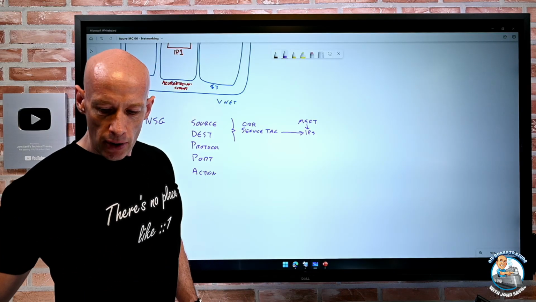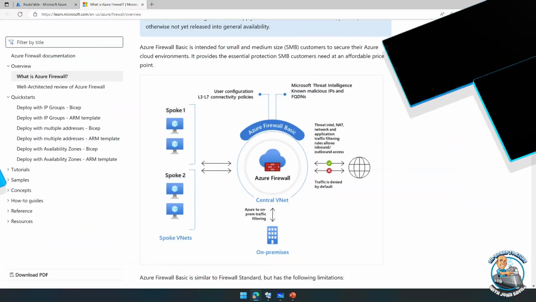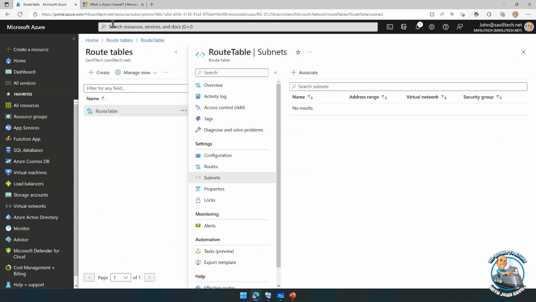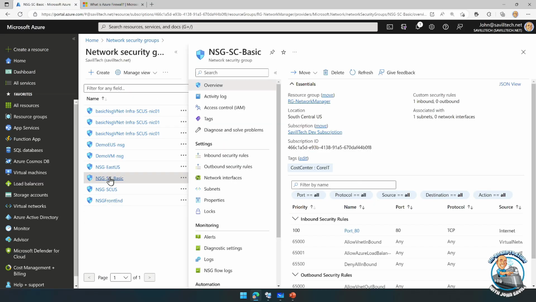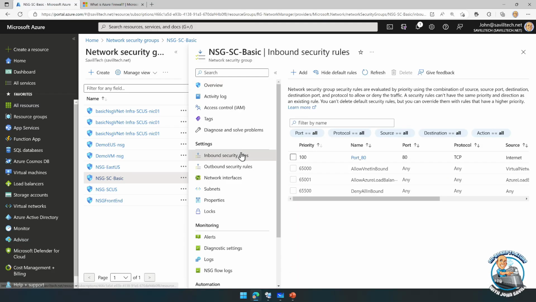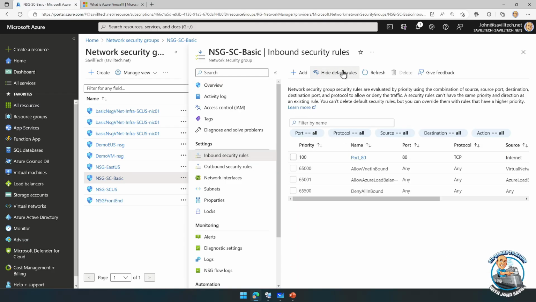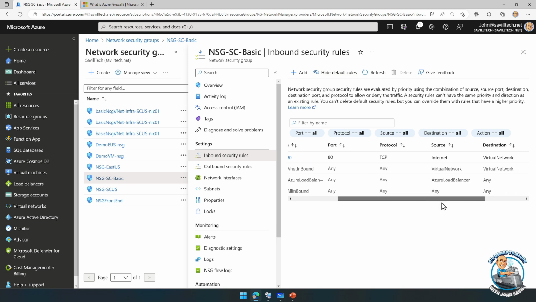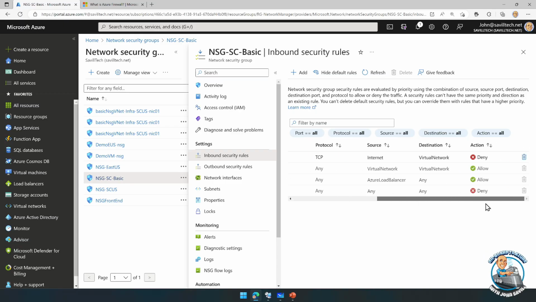And if we go and look super quickly, if I was to just go and look at NSGs, here I'll just pick one, and I can see there's inbound. Now there are default rules. And if I look at the inbound rules, if I hide the default rules, three of them disappear. So by default, it allows all communication between things in the virtual network to the load balancer, but then it denies everything else.